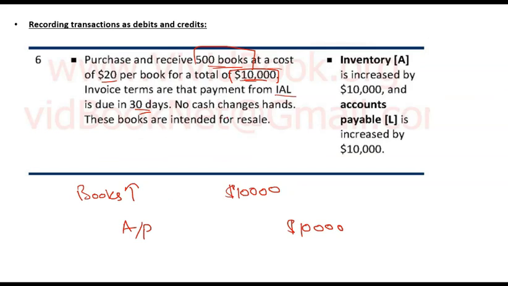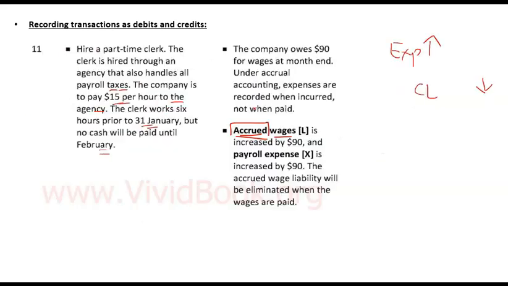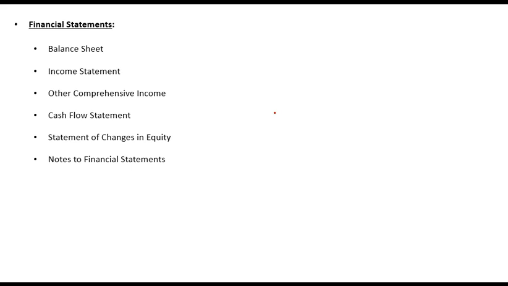So these are some very basic transactions, should not be a problem. So first step is to identify the activity. Second step in the accounting process is that you record the transaction in the accounts. Once you have recorded it in the accounts, then comes preparation of financial statements. And when you prepare financial statements, there are 5 major types of financial statements that are required to be prepared